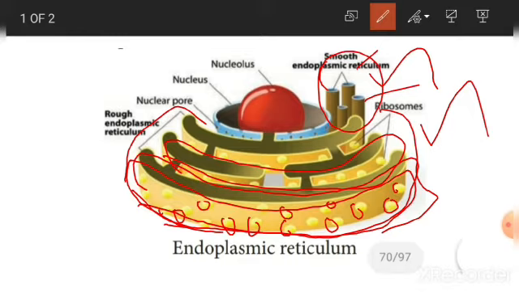So these are the functions of the endoplasmic reticulum based on the types. This endoplasmic reticulum is present close to the nucleus. So this is the nucleus, and near the nucleus, this endoplasmic reticulum is present in the cell.